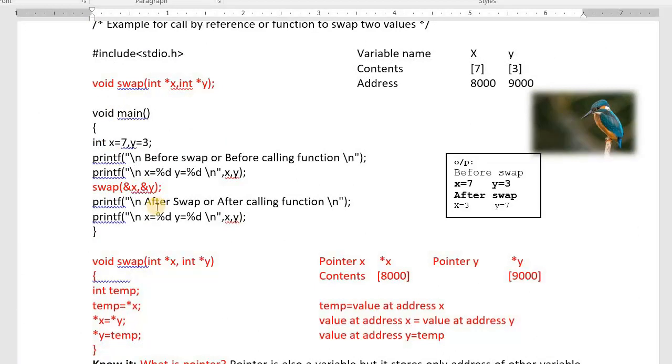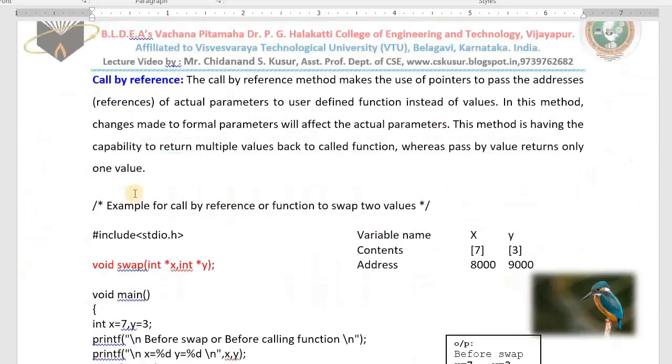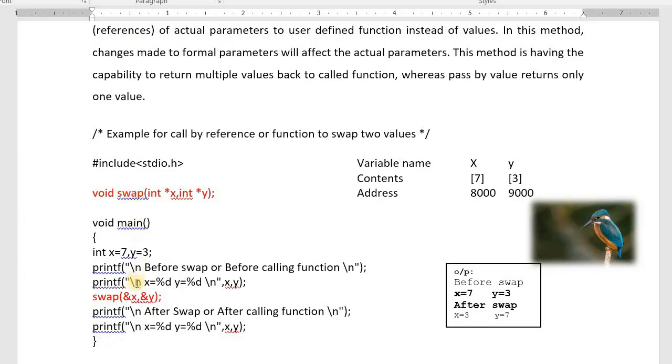Now we discuss this topic in detail, very slowly. Please listen to me with concentration. First I teach you about call by value. Next I teach you about call by reference or call by address. Okay, let us start.